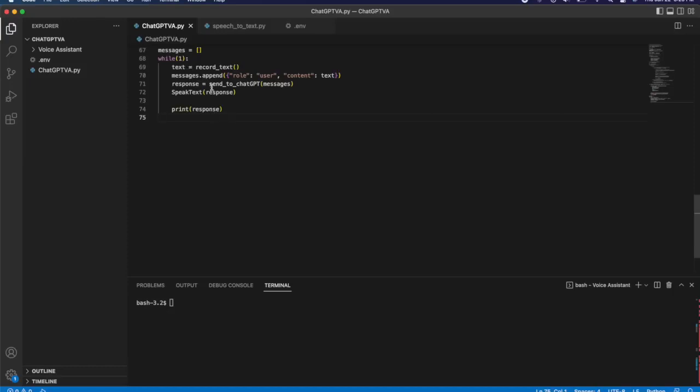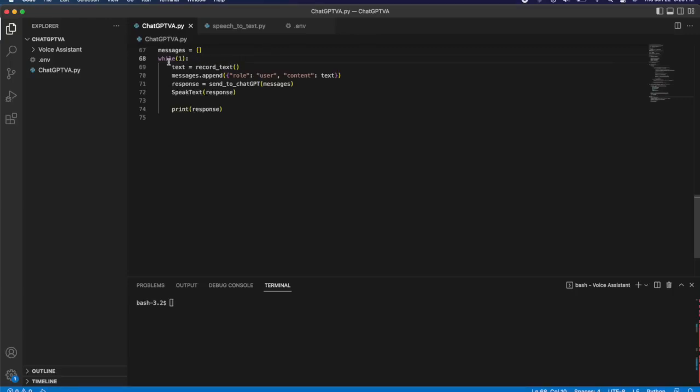And to start, I'm going to start with the code that's at the bottom of this file. In particular, these lines right here. And I'm going to start with line 67, where I basically initialize this messages array, whose purpose is to keep track of our conversation with ChatGPT. OpenAI's API does not remember the conversation for us. And so we have to store the whole conversation that we have with it in this array so that when we continue to talk to it, ChatGPT has the full context of the whole conversation and can respond accordingly.